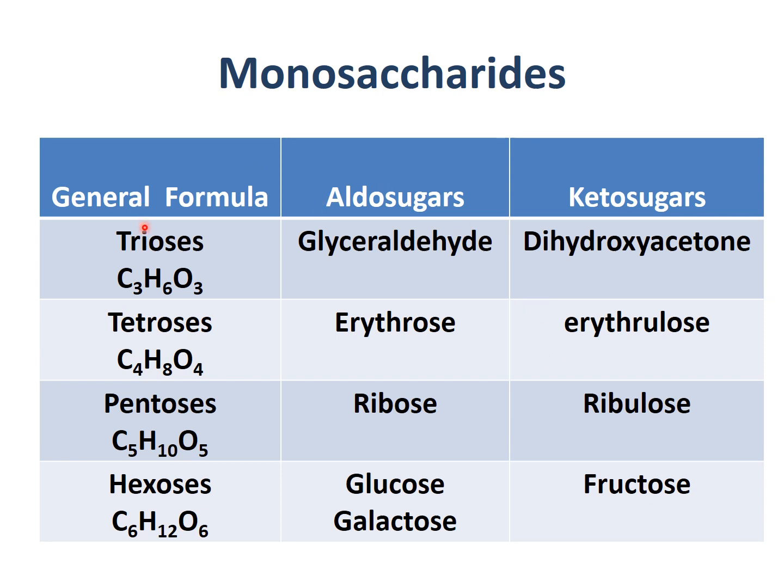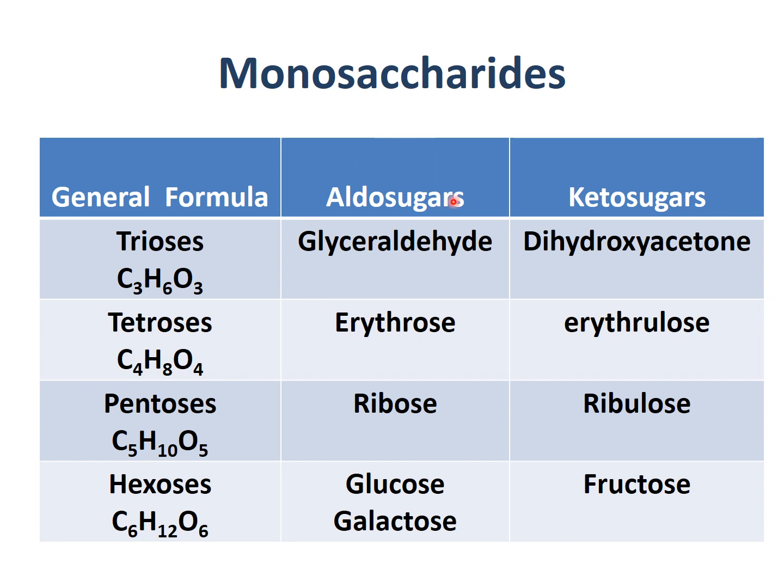According to number of carbon atoms, monosaccharides are classified as: with 3 carbon, triose sugar; with 4 carbon, tetrose sugar; with 5 carbon, pentose sugar; with 6 carbon, hexose sugar; and so on, with 7 carbon heptose sugar. So triose, tetrose, pentose and hexoses are the classification of monosaccharides on the basis of carbon atoms.